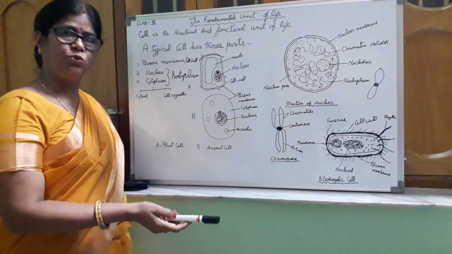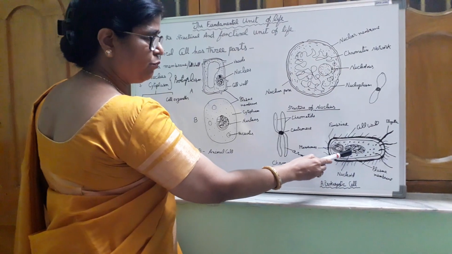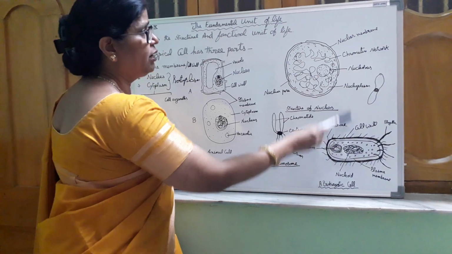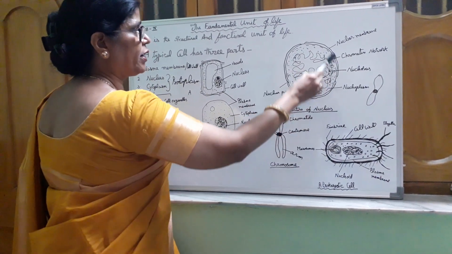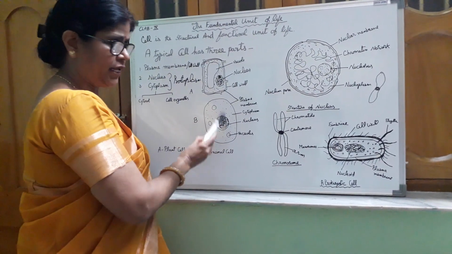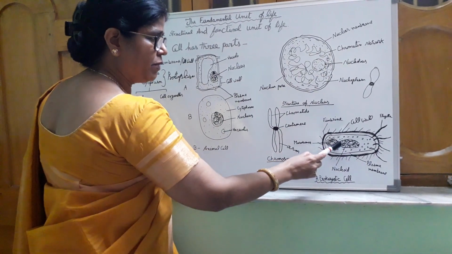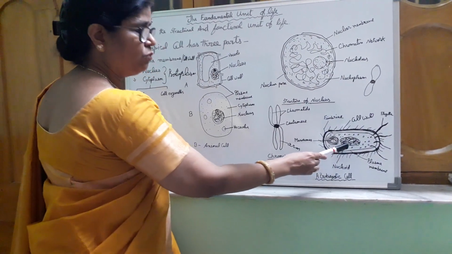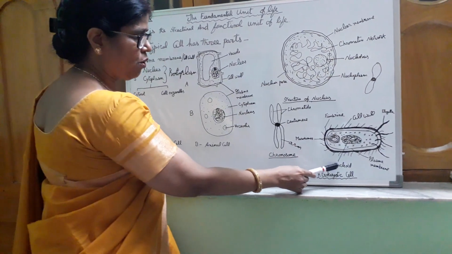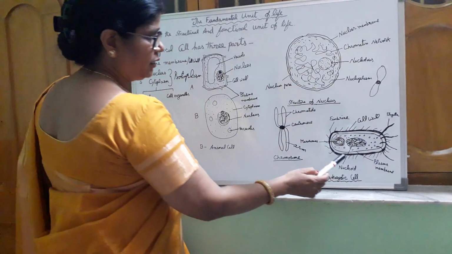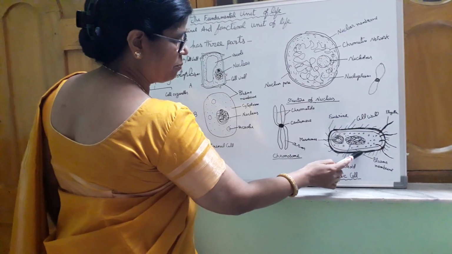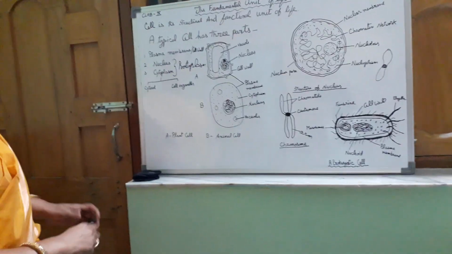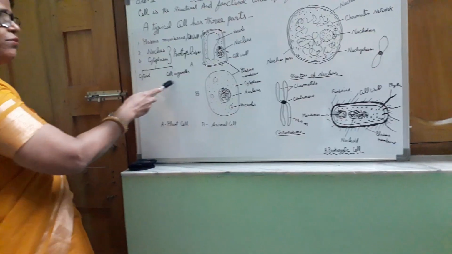What is the difference between the two cells? In a prokaryotic cell there is not a well defined nucleus. You can see here that the nucleus is not bounded by a nuclear membrane. Here is a nuclear membrane around the nucleus of the eukaryotic cell. But in a prokaryotic cell, the genetic material is not enclosed by a nuclear membrane. Such a nucleus which is not bounded by a nuclear membrane is called nucleoid. You can see that there is a cell wall and plasma membrane also around the prokaryotic cell. Later we will discuss the different cell organelles.